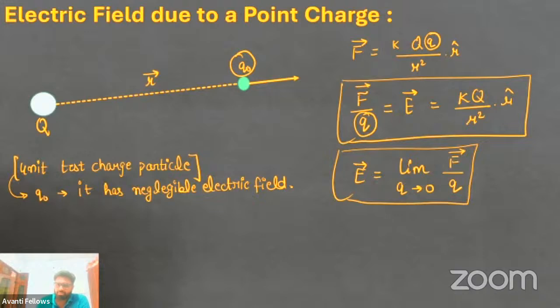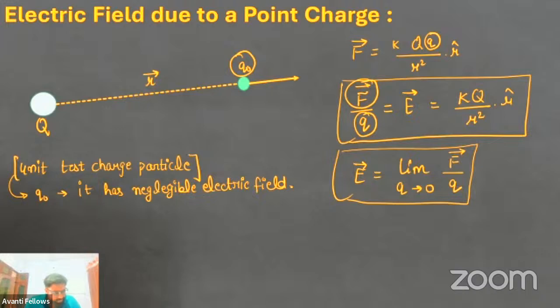Got it? So this electric field is also defined as the unit force applied by a charge particle on a unit test charge particle. Clear to everyone? Any kind of doubt in this?